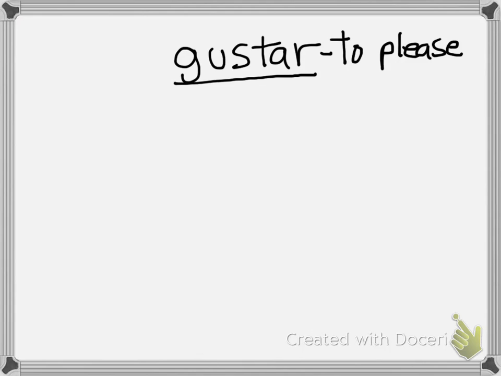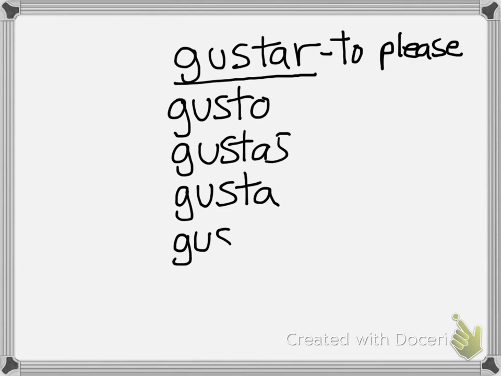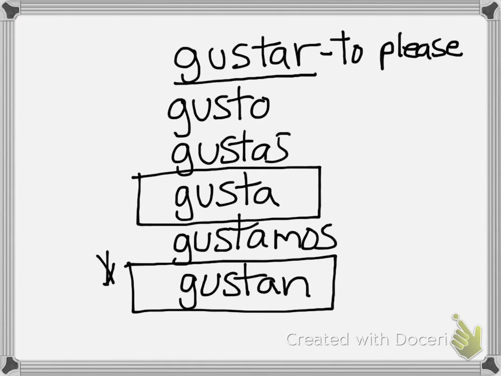Okay, our next step is we want to conjugate the verb gustar. Remember, again, it doesn't mean to like, it actually means to please. And this will all make sense by the end of the lecture. So let's conjugate this in the present tense. You should know how to do this by now. Gusto, gustas, gusta, gustamos, and gustan. Now, what's unique about gustar and verbs like gustar is that we're only going to use the 3rd and the 5th conjugation, gusta and gustan.